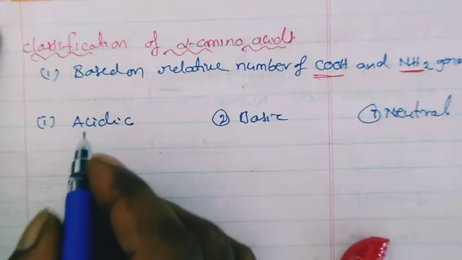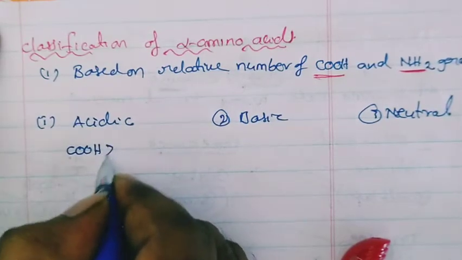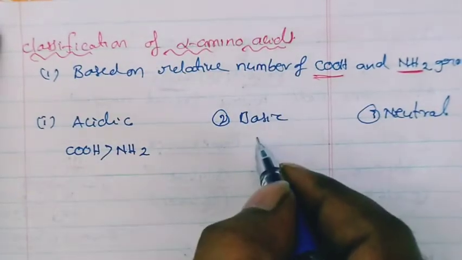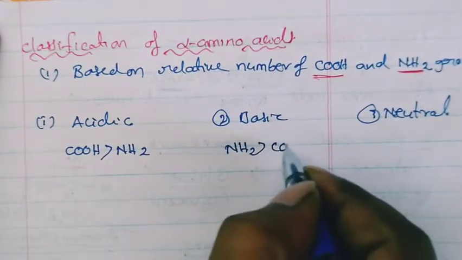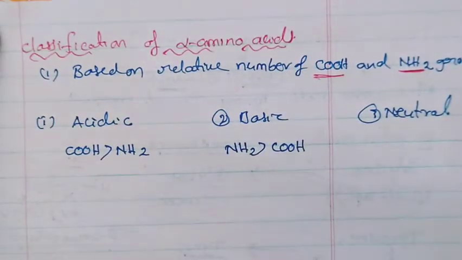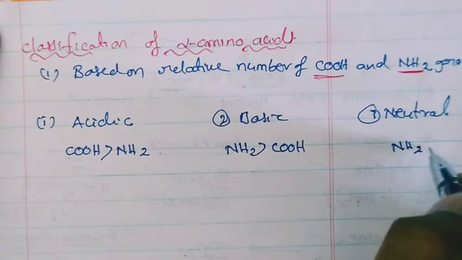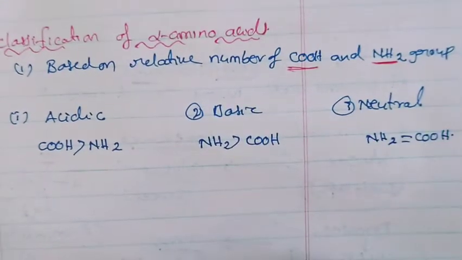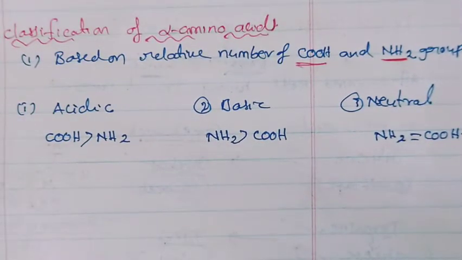In acidic amino acids, the number of carboxylic groups is more compared to NH2 groups. In basic amino acids, the number of NH2 groups is more compared to carboxylic acid groups. In neutral amino acids, both are equal. That means the number of NH2 groups is equal to the number of carboxylic acids. So based on that, they are classified into three types of amino acids.